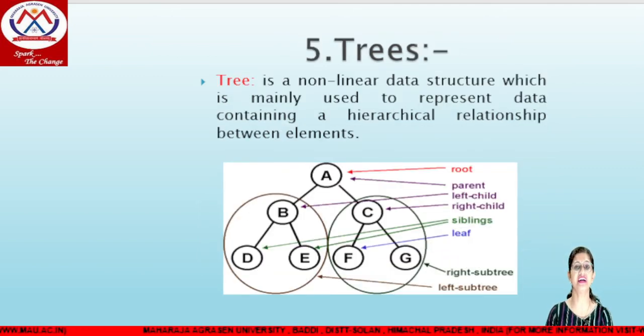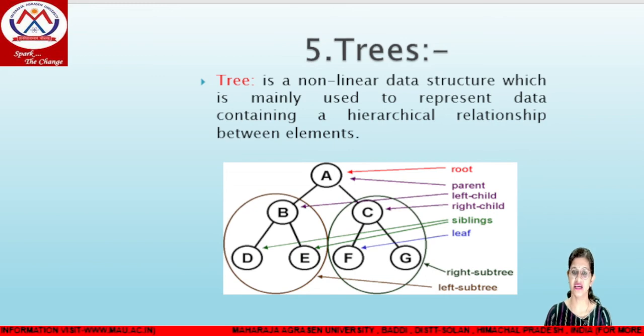The next type of data structure is tree. These are non-linear data structures in which the relationship is hierarchical. Hierarchical means a tree-like structure. For example, a tree can be of different types: binary tree, binary search tree, threaded binary tree, AVL trees. This diagram is of a simple tree. We can come to the tree portion in the next PPTs.